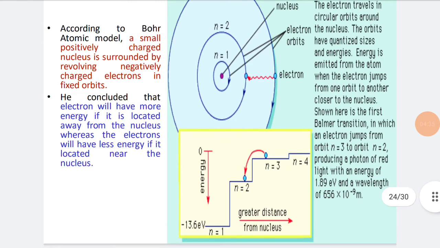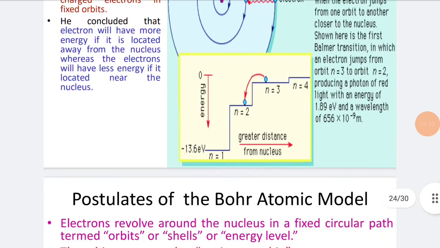Shown here is the first Balmer transition. What is happening is that an electron jumps from the third orbit, N3, that is the M level, to orbit N2, producing a photon of red light with a certain energy.